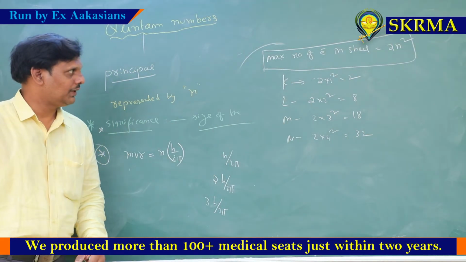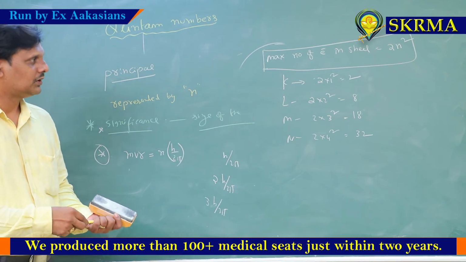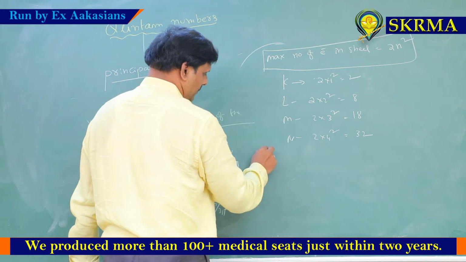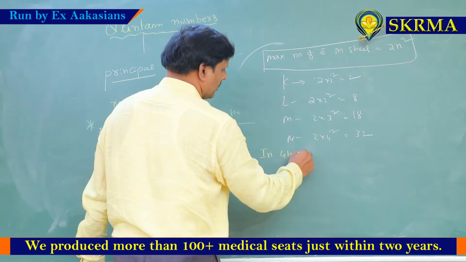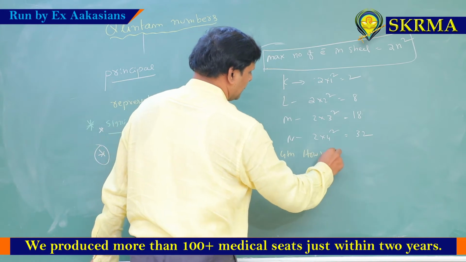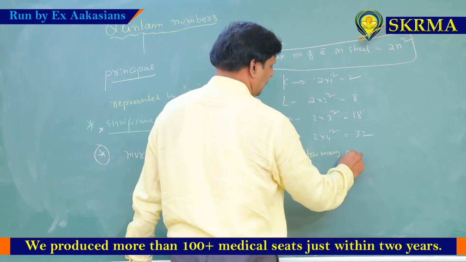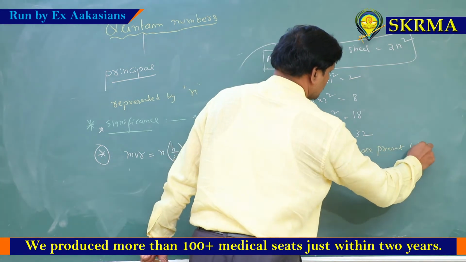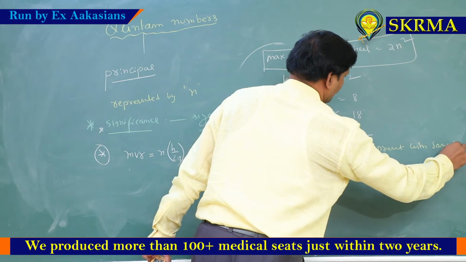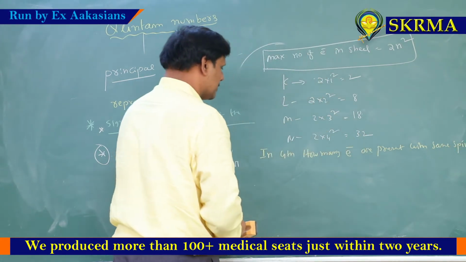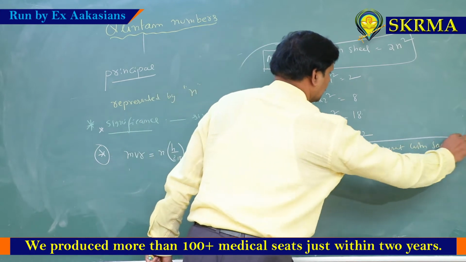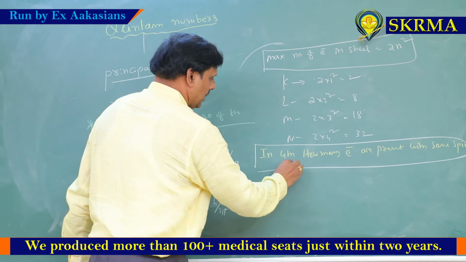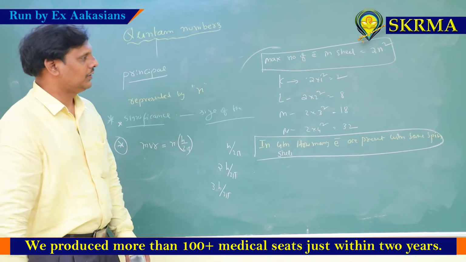Achha, what kind of question they may ask? Previously asked one question is, in fourth shell, how many electrons are present with the same spin? This is the previously asked question in JEE examination also. How many in fourth shell, how many electrons are present with the same spin?